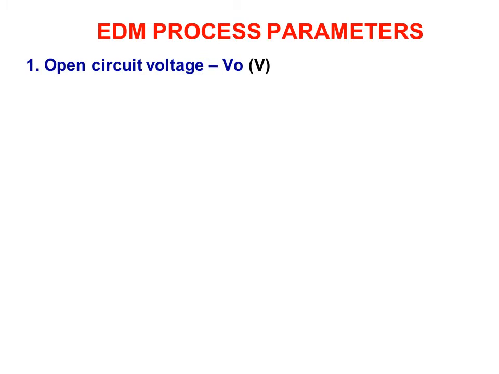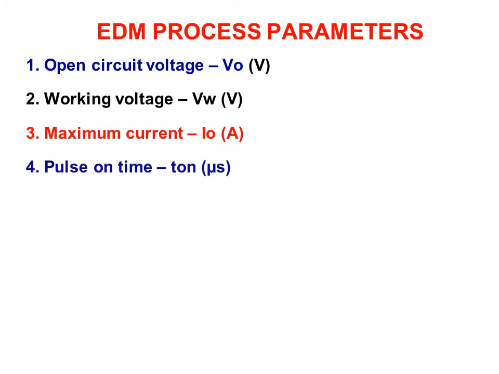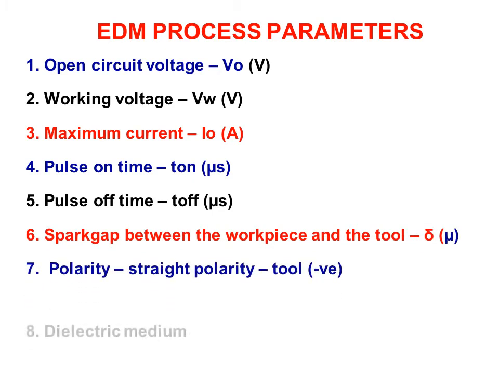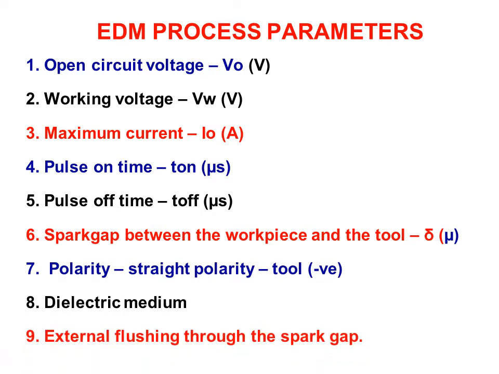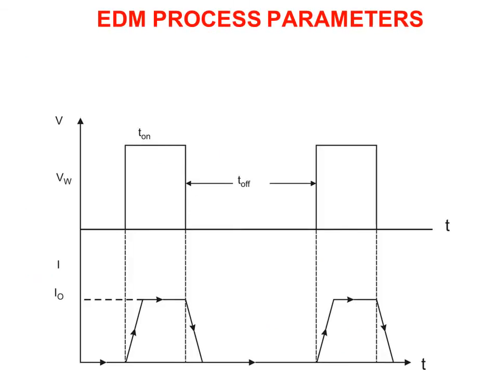EDM process parameters: one is open circuit voltage, second is working voltage, third is maximum current, fourth is pulse on time, fifth is pulse off time, then the spark gap between the workpiece and the tool, polarity, that is straight polarity, meaning the tool is negative, dielectric medium, and external flushing through the spark gap.